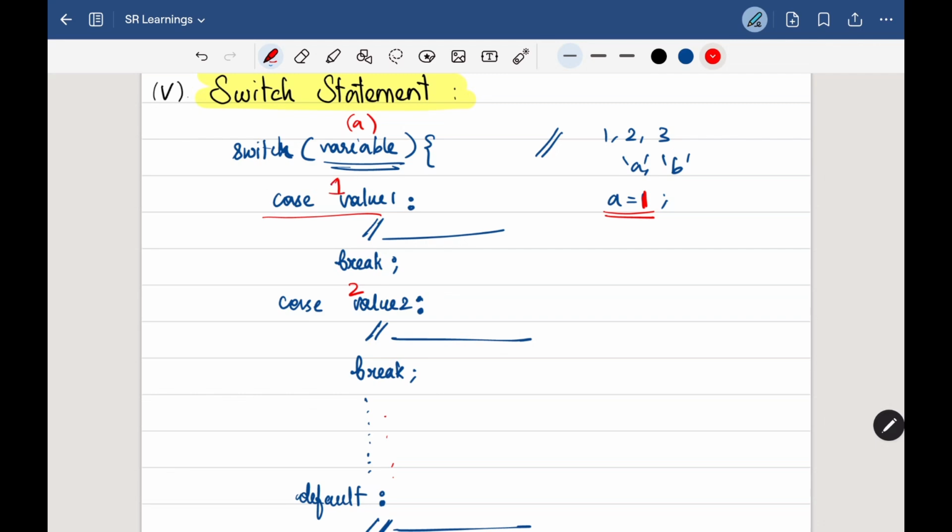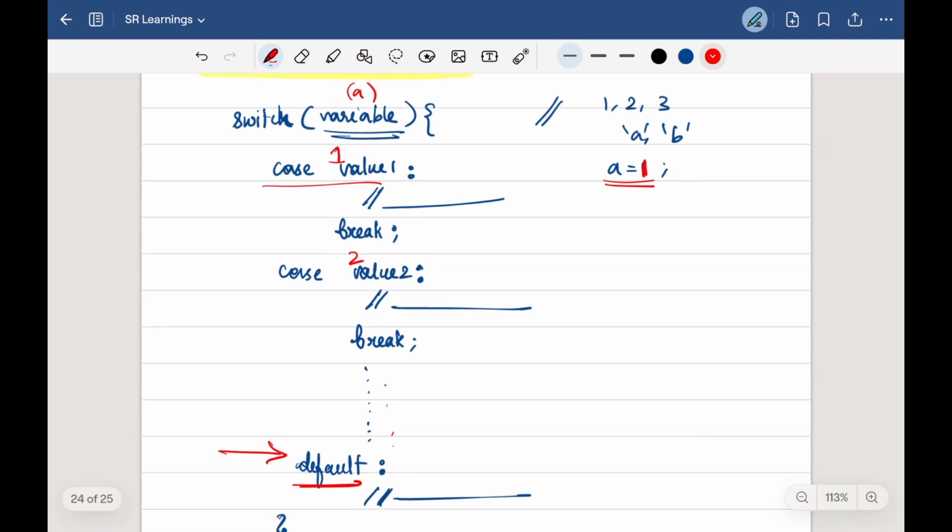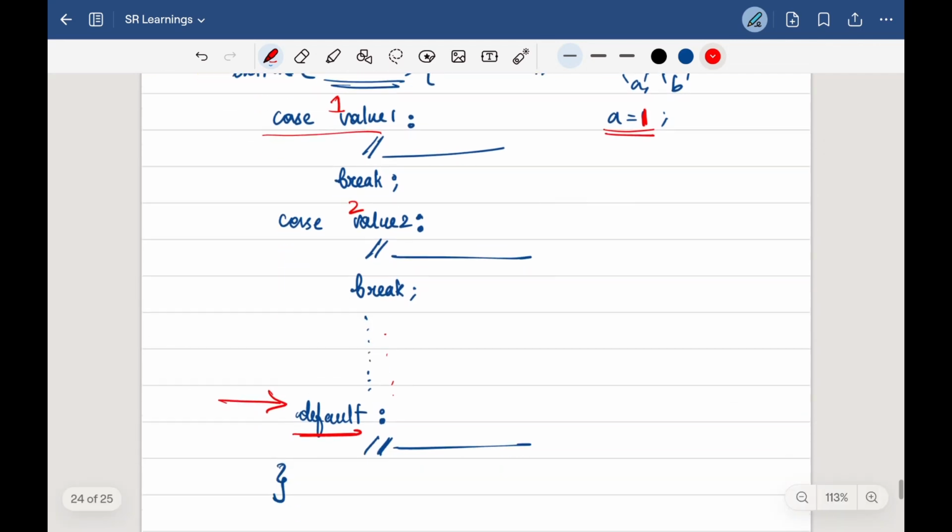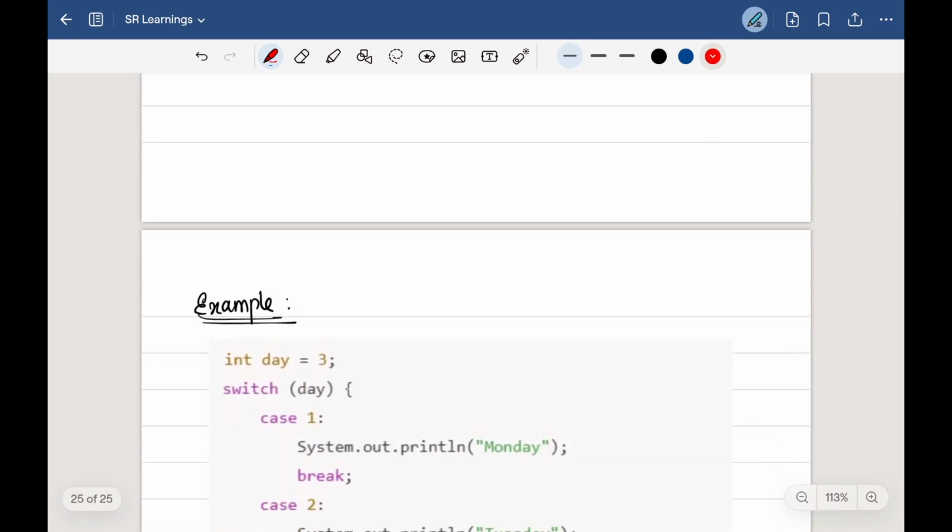If case 1 is not here, it simply goes to the default case. So this is how the switch statement will work. Instead of using multiple if-else statements like an else-if ladder, we can simply go with a switch statement when we have more conditions to check based on if and else.